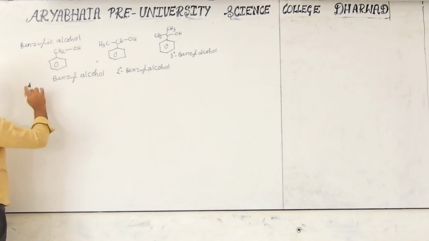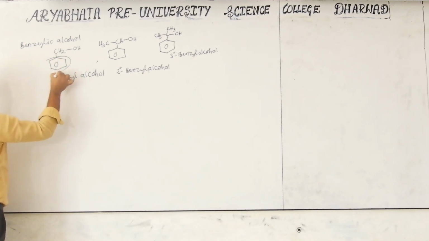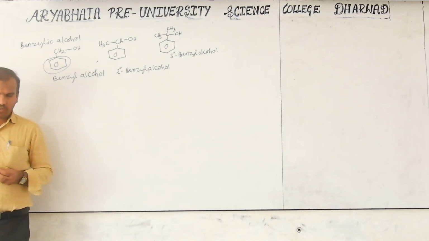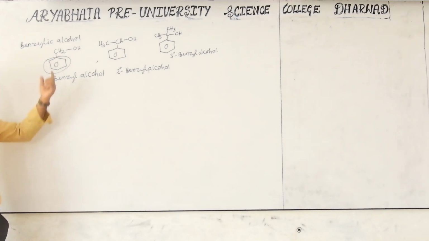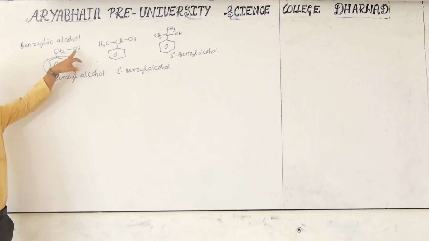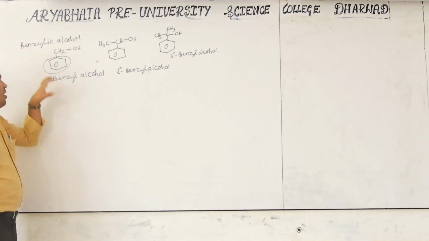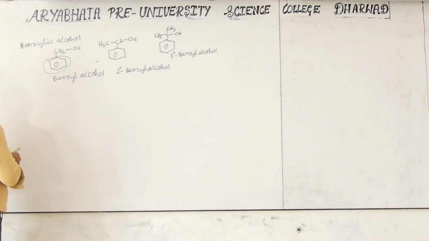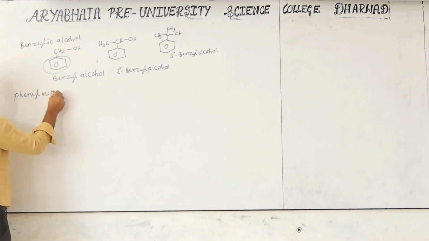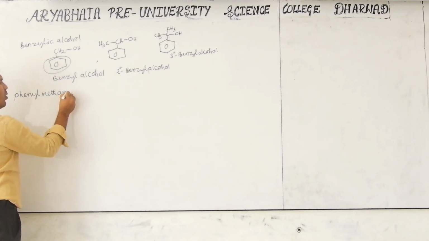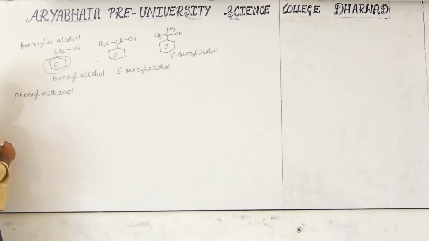See, this is a substituent on this alcohol, because we have to give the first priority, or the least number, to the functional group. This is a functional group bonded to this one. This is the main carbon chain. On this, a phenyl group is bonded. That's what it is called. IUPAC name: phenyl methane, remove E and add ol, methanol.